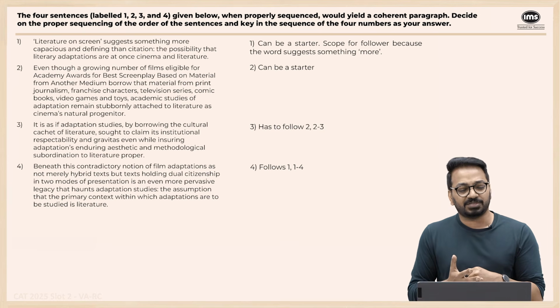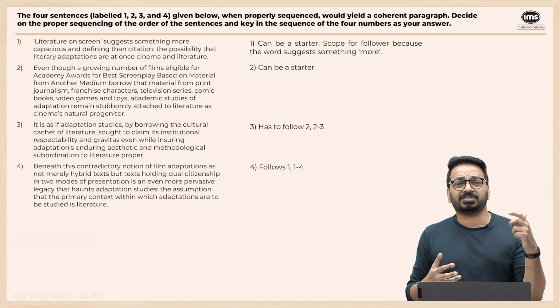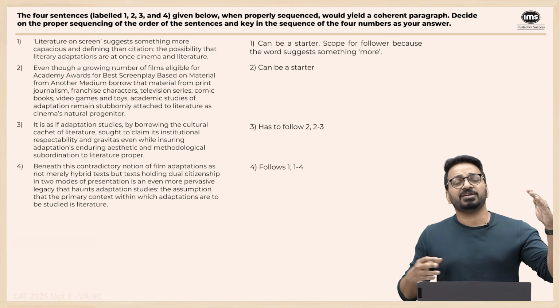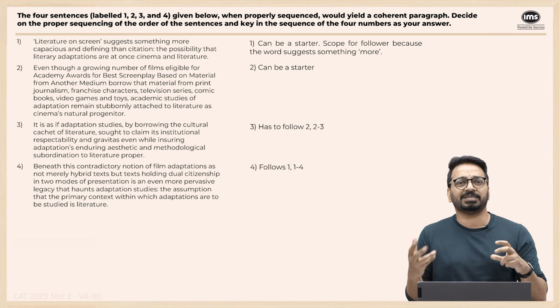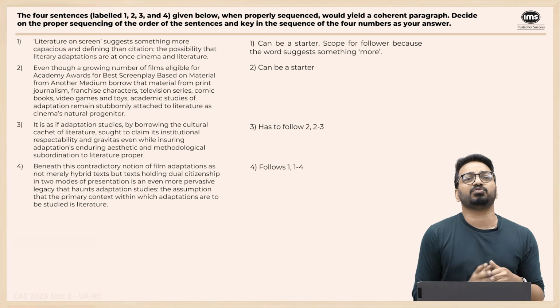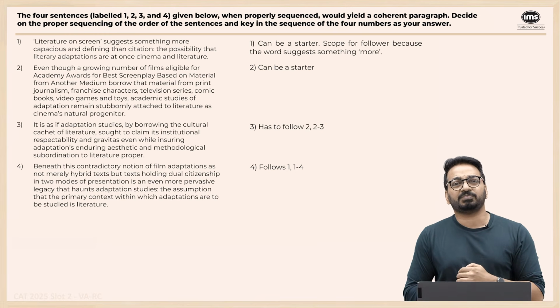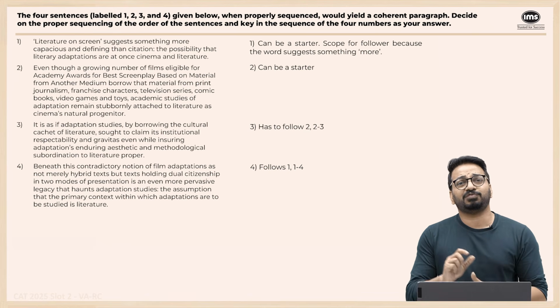So it makes sense to see 1, 4 as the better starter, because it is more generic, and 2, 3 are more specific. Whenever you're doubtful about which one is a better starter, look at which is more generic and at a top level, and which one is more specific, right? So 2 and 3 are more specific, which is why I'll go with 1, 4, 2, 3. That's the answer on this one.